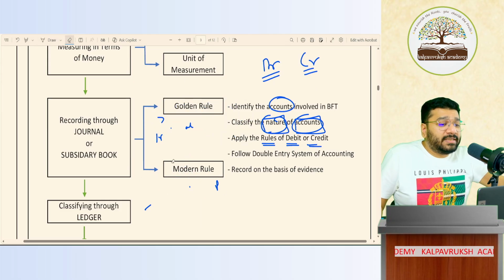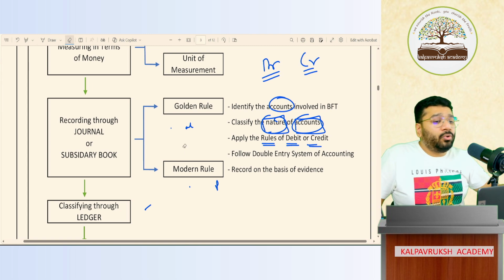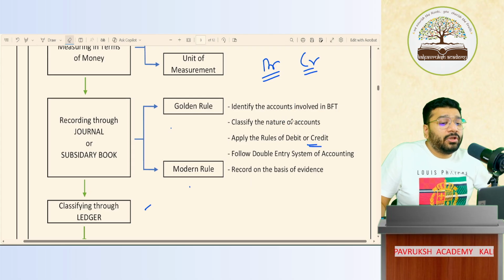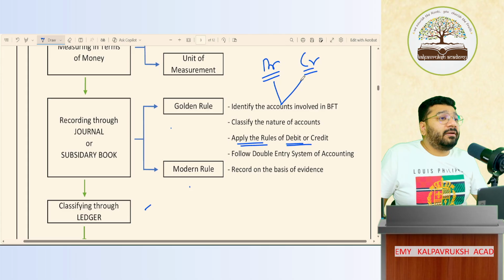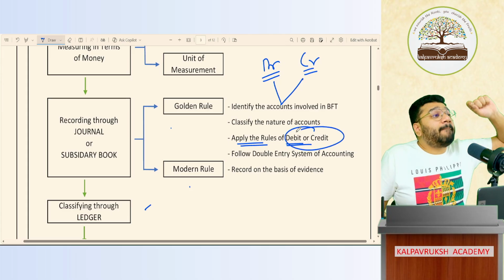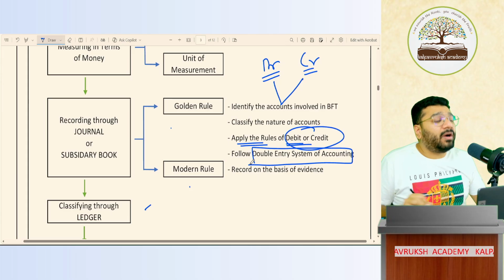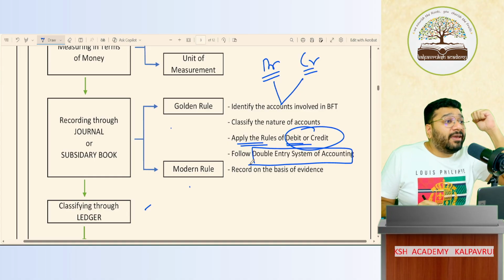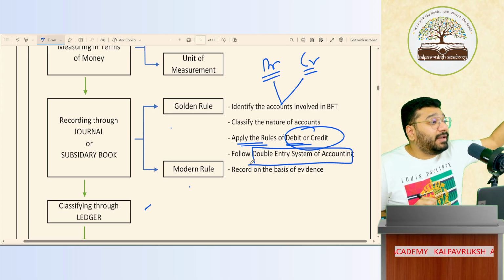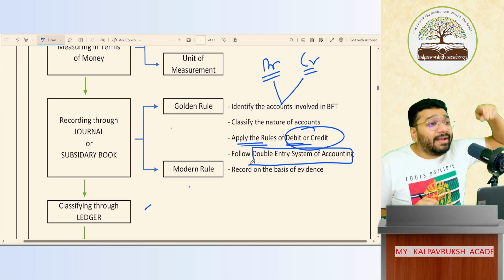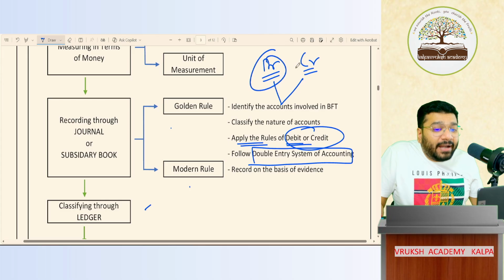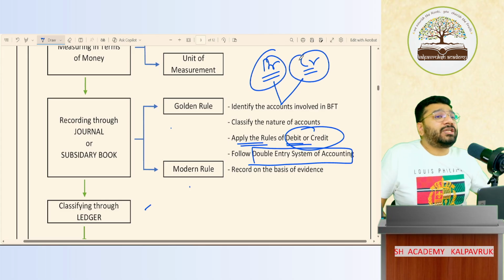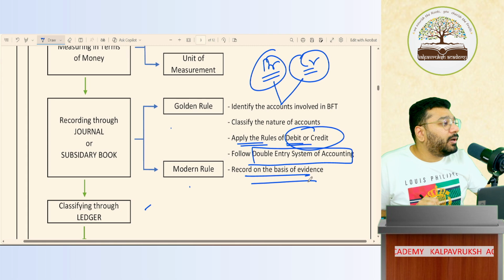So the golden rule we'll study in the next class. Two classes will be spent on the golden rule and two classes on the modern rule. You have to apply the rules of debit and credit to decide which account should be debited and which account should be credited. These rules of debit and credit are based on the double entry system of accounting. Who gave the double entry system? Luca Pacioli said that accounting should be based on the double entry system, where every transaction has a twofold aspect: one should be debit and another should be credit. And all transactions are recorded on the basis of evidence. Got it?